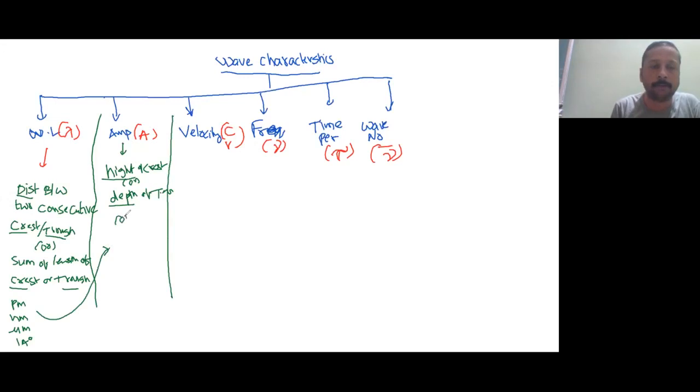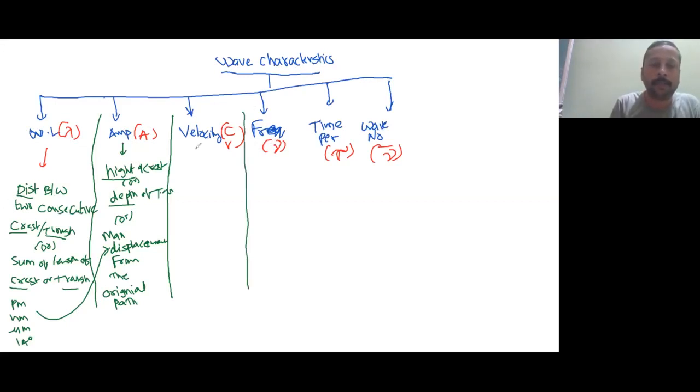The amplitude is also defined as maximum displacement. It is defined as maximum displacement from the original path. Okay.